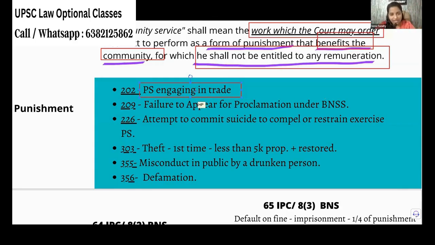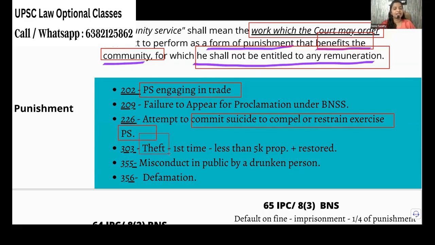For them, punishment is community service. Then an attempt to commit suicide to compel or restrain the public servant. See, the wife may love the husband so much. If the police is coming and arresting the husband, she may say that if you arrest my husband, then I will commit suicide here. If she says like that, for her, we can give community service.